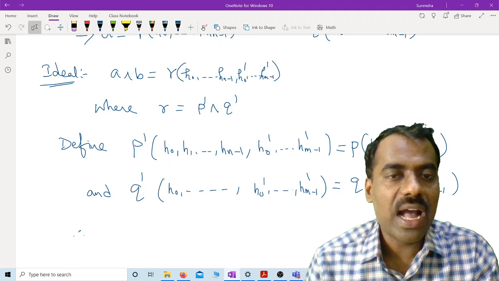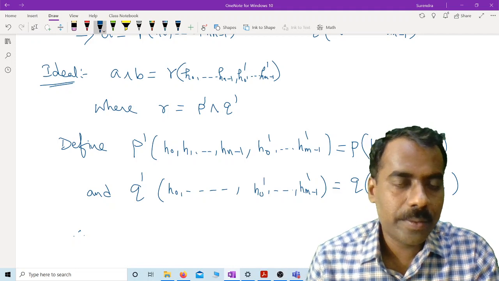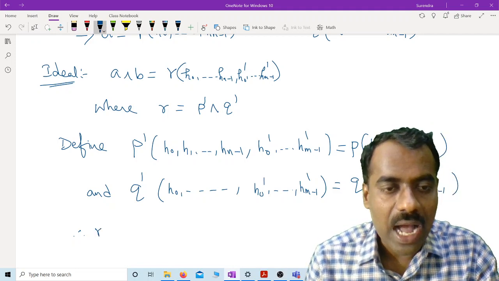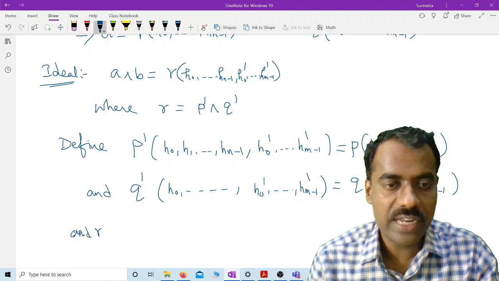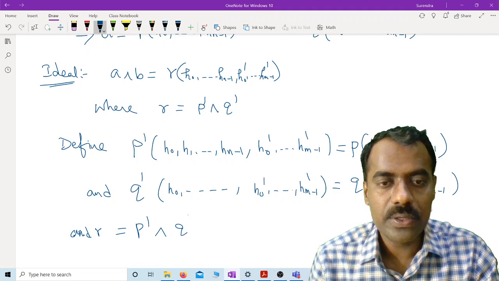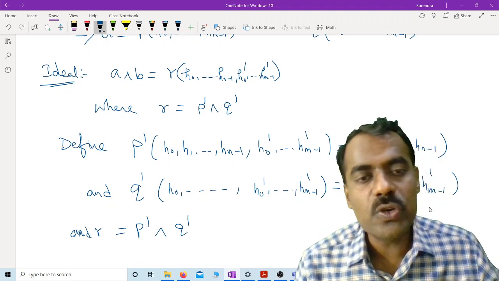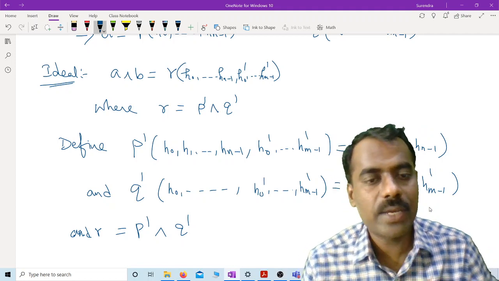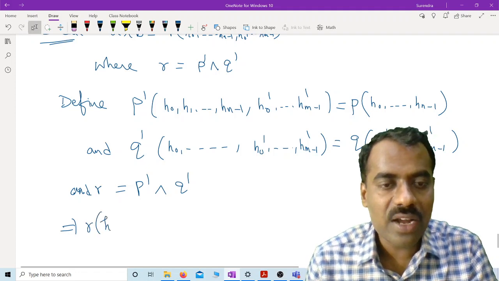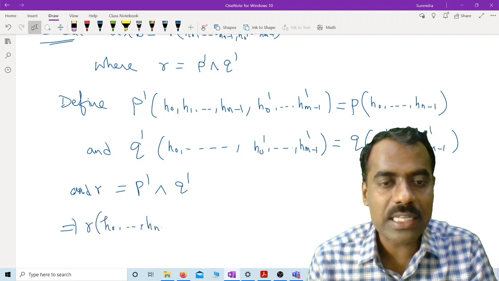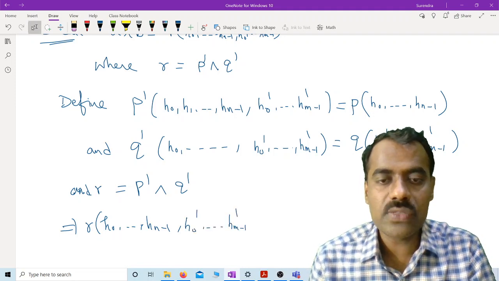And we also define R as P prime meet Q prime. So you define P prime and Q prime in such a way that those values are these, and R is this. What can you say about R of H naught up to Hn minus 1, H naught prime up to Hm minus 1 prime?